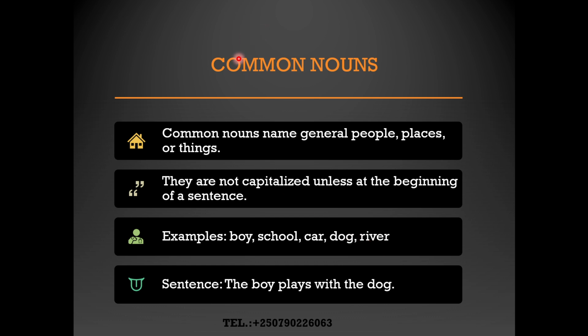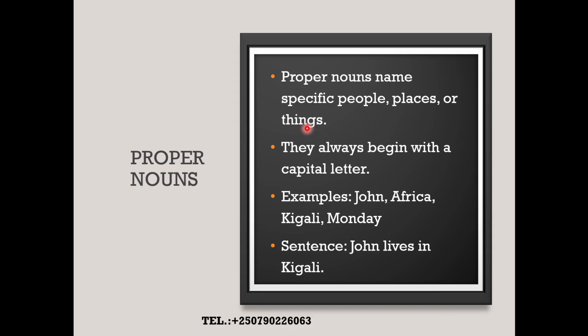Now we're having proper nouns. Proper nouns, now we have also specific, not general. So proper nouns are used for specific people, places, or things. They always begin with a capital letter. Examples. This is now the turn for proper nouns. They are telling us that they are always written using a capital letter or in uppercase.